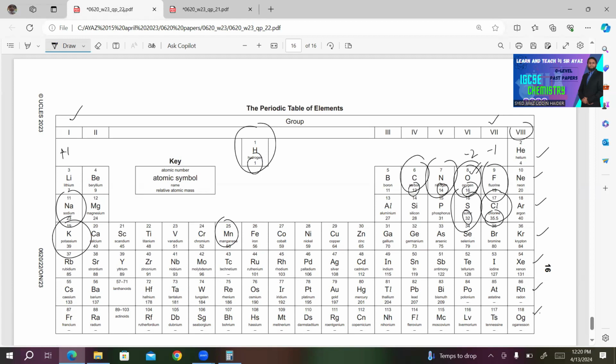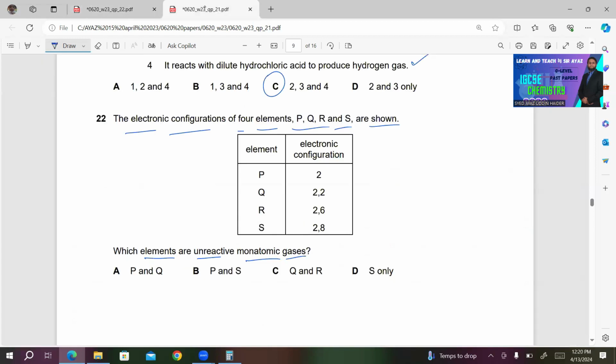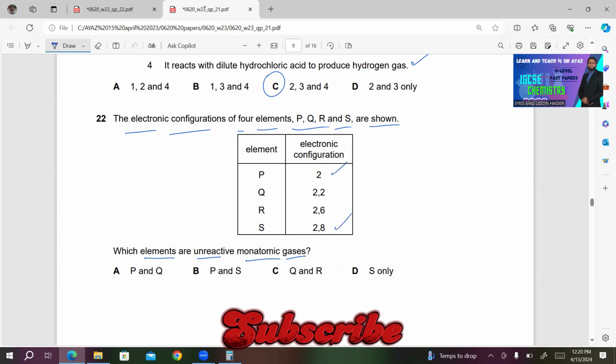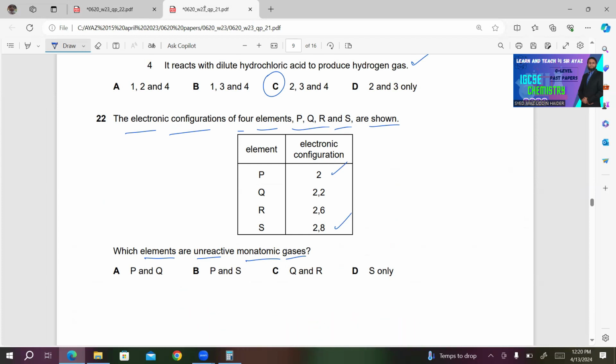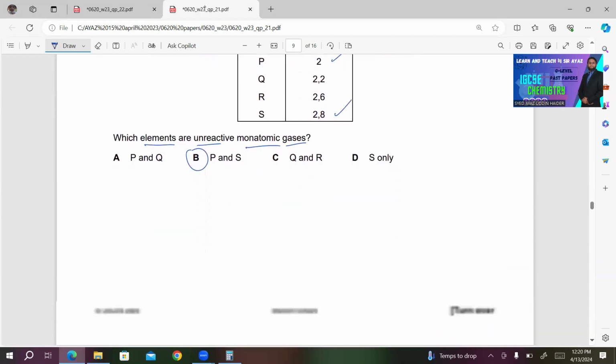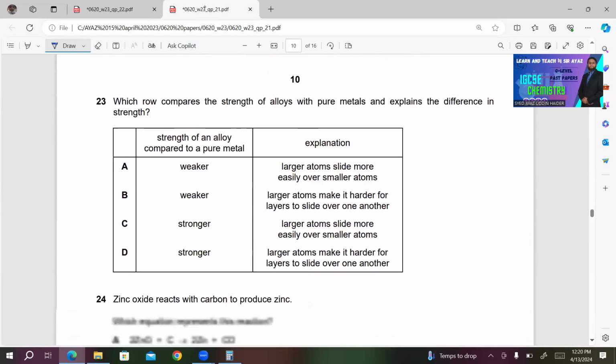So helium is the one which has 2 as its electronic configuration, others having 2,8 or 2,8,8. So R and S must be the answer. So B must be the right answer for this question. Both of these exist as unreactive monatomic gases.